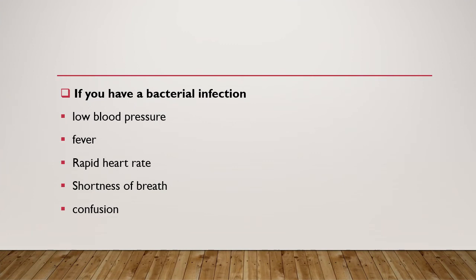Then another condition is called septic shock, which can occur if a bacterial infection that originated in the gangrenous tissue spreads through your body.